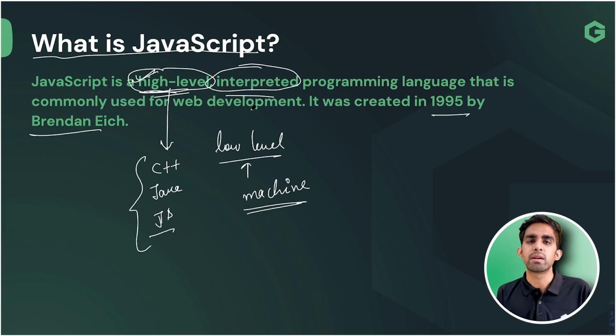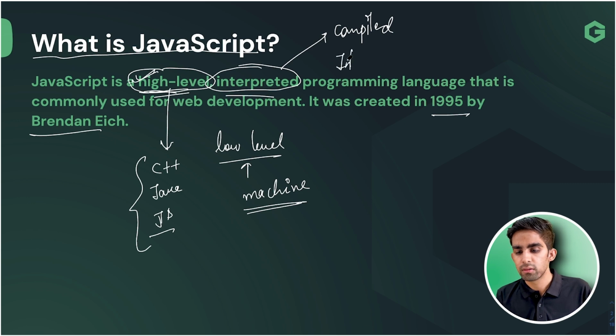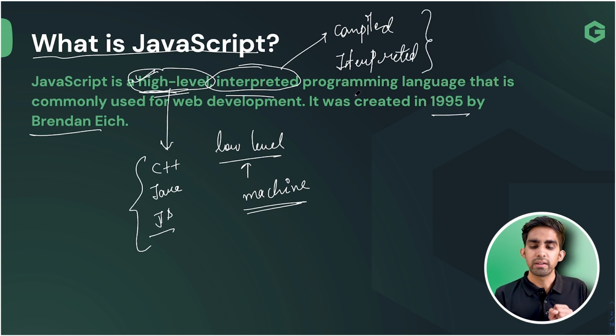Another one is this interpreted, team. Obviously we are going to have two things here as well: one is the compiled programming language, and the other is interpreted. These are the two types of programming languages that we have. Now what is compiled, team?